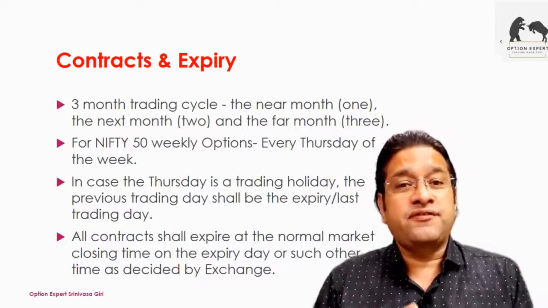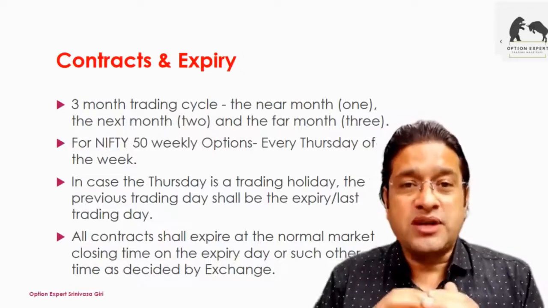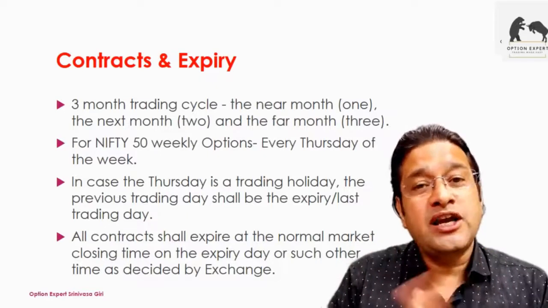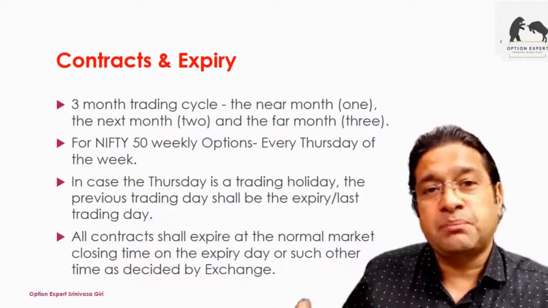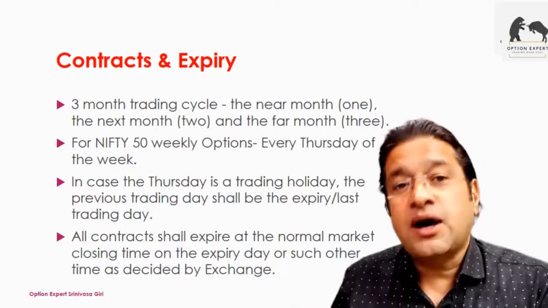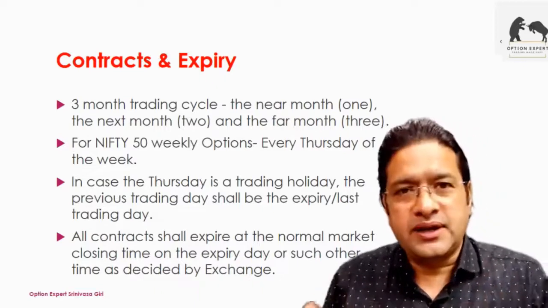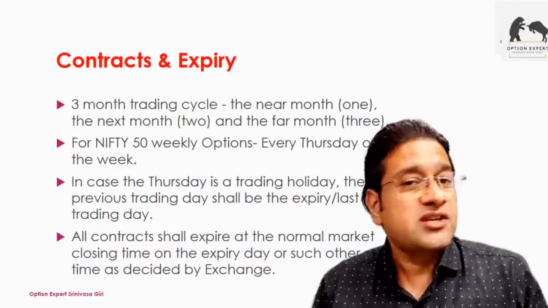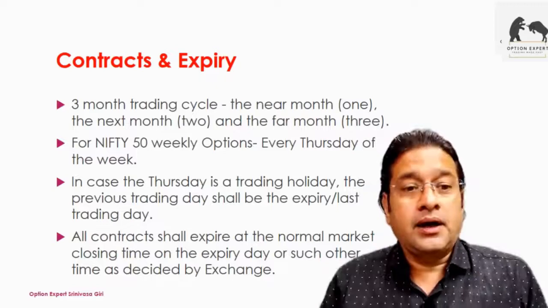So Nifty 50, only the index will have weekly options, like Nifty as well as Bank Nifty. What do I mean by weekly options? Just like I told you, on the last Thursday of the month Nifty expires, or all the contracts expire. In addition, Nifty and Bank Nifty will have weekly options, which means on every Thursday there is expiry of a weekly contract.